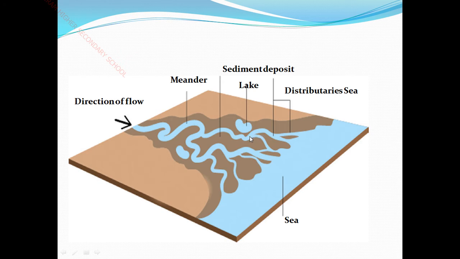So here when it comes, it has distributaries. So this is your distributary, is it? Every distributary has its mouth, yes or no? These are the mouths of the distributaries to enter into the sea. So here you have a delta, is it? So this is your sea, am I right? This is the direction of flow of water.